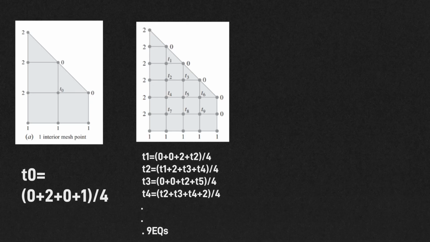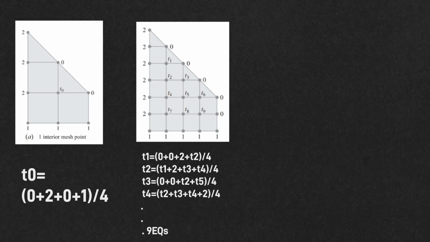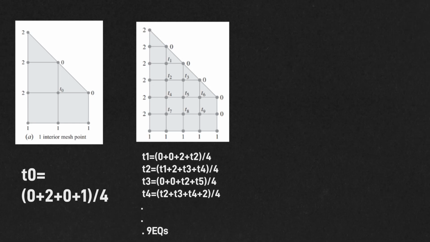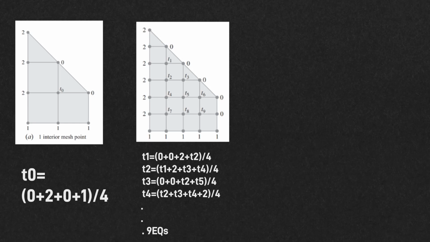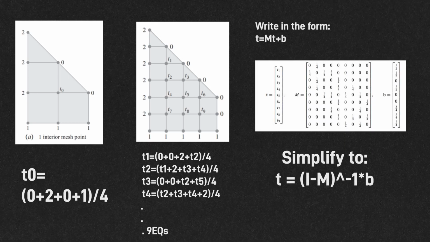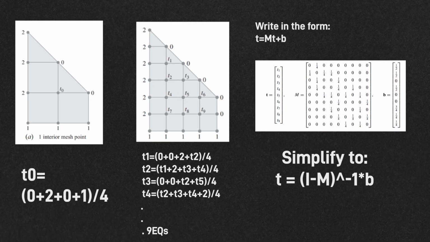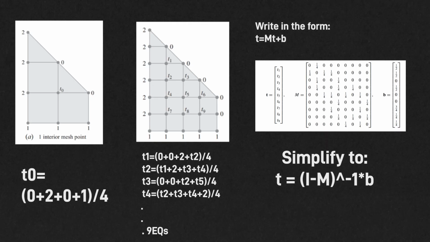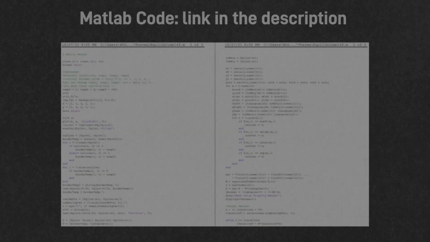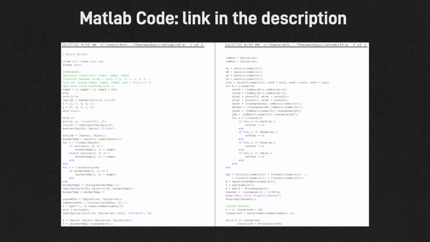And here we have a denser mesh that we imposed on our conductor, and we can form 9 equations. Those 9 equations can be represented using linear algebra in the form of matrices. So we have T is equal to MT plus B. We can isolate T as the inverse of the identity matrix minus M times B. And doing all that, we can find the value of T at every point inside the conductor. The software we used here was Matlab. And here is our code. The code will be in the description below.